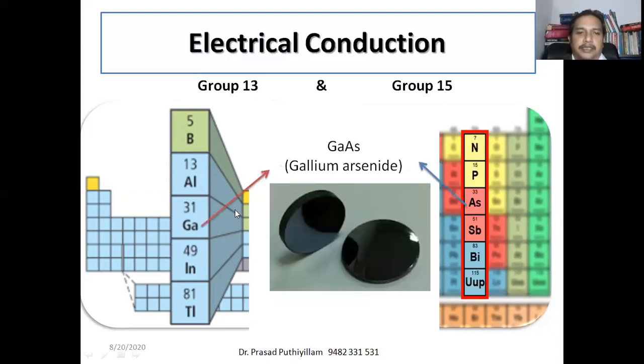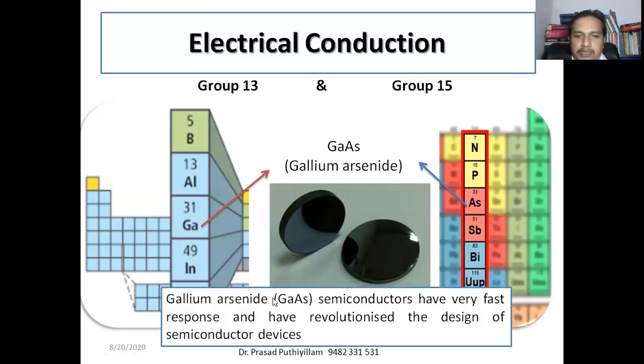Then gallium as well as arsenic combine to give gallium arsenide, which has a black, shiny surface. Therefore it is used as windows. Gallium arsenide semiconductors have very fast response and have revolutionized the design of semiconductor devices. They have better applications in the case of mixtures of group 13 and group 15.